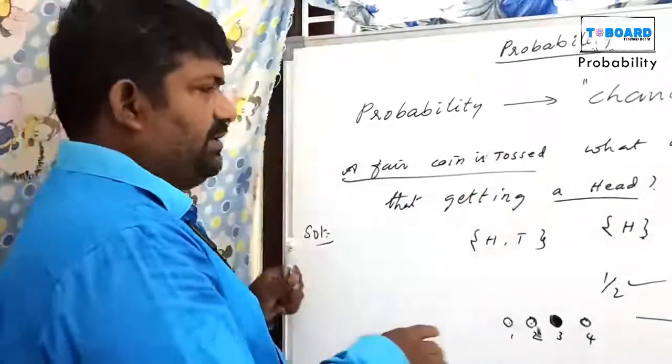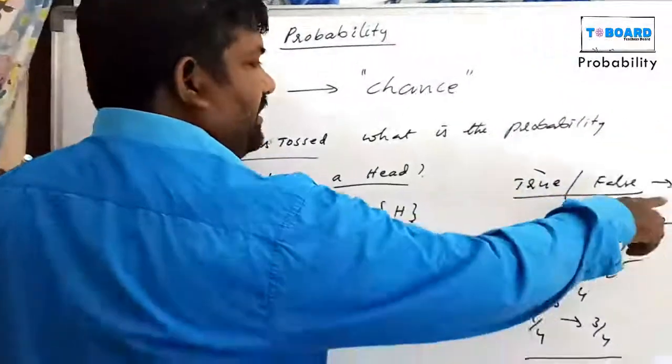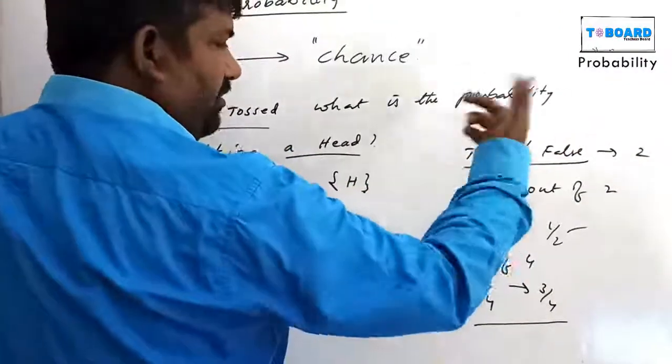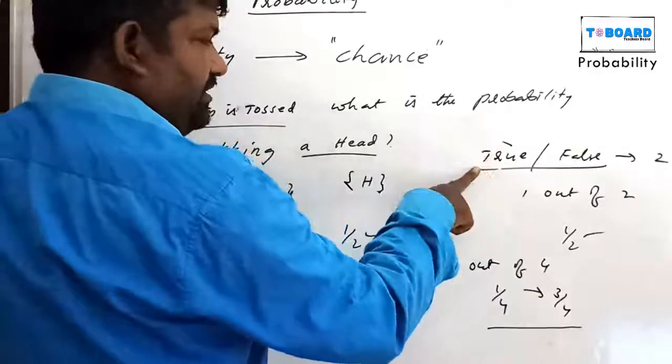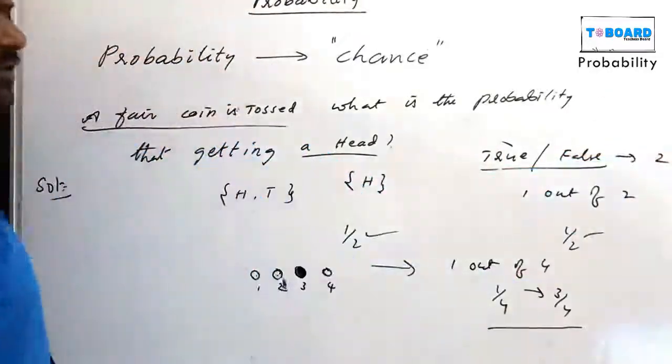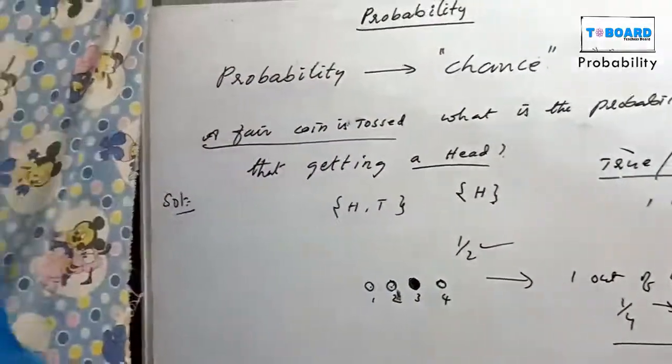So true or false type questions. Total chances how many? 2. True or false, 2 chances. The probability of getting true means 1 chance, favorable chance is 1. 1 out of 2.